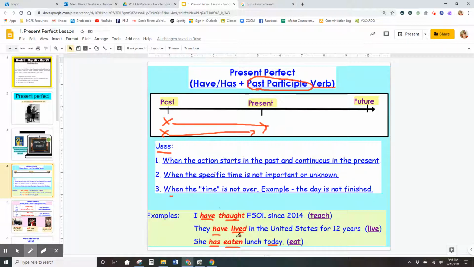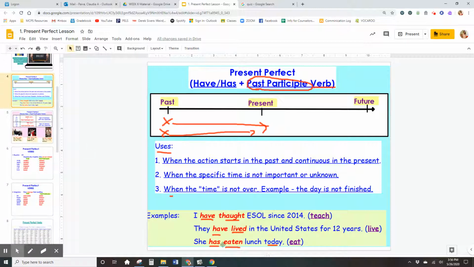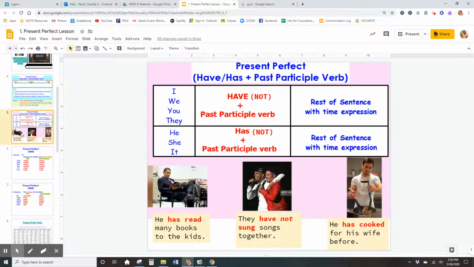So you have the auxiliary and the verb. Even in positive sentences, you have auxiliary and verb. So how do we do the present perfect? We start with the subject, the pronouns I, we, you, they, and then he, she, it. I, we, you, they go with have, and he, she, it is with has. If you want to put it in negative, you put the not: have not, has not, and then the past participle verb. This is a new verb, past participle verb. And then, of course, the rest of your sentence.